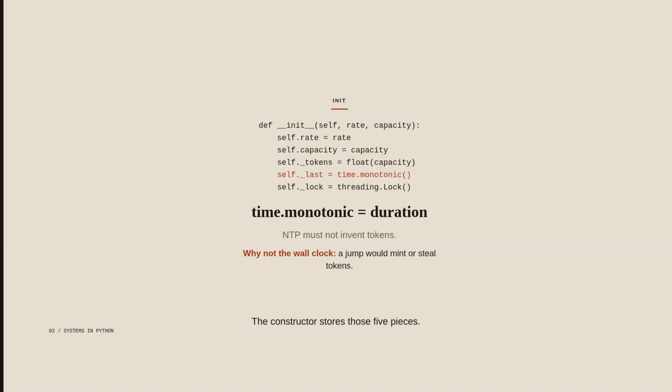The constructor stores those 5 pieces. Tokens start at capacity, so the first burst is free. We read time, monotonic, not the wall clock, because NTP must not invent tokens. A wall clock that jumps forward would add tokens that time did not earn, and a jump backward would steal them. The lock wraps refill and spend as one section.